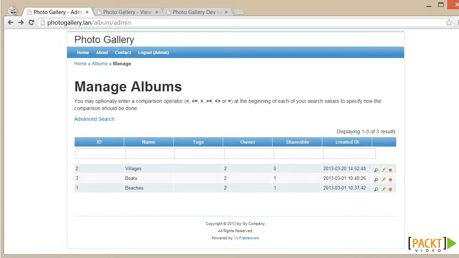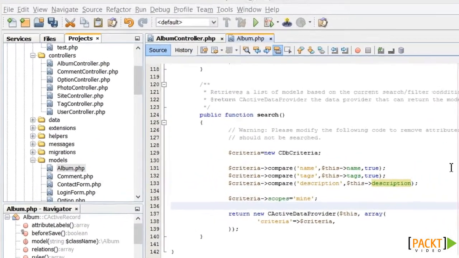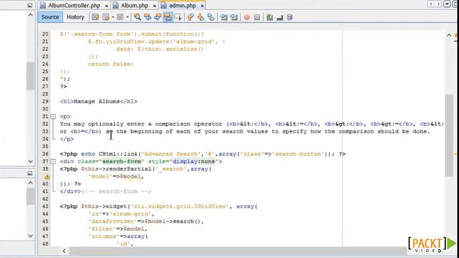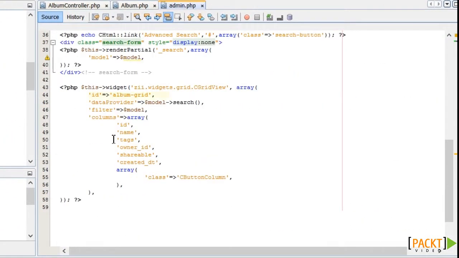Okay, now moving on to the GridView itself, which is used in the View's album admin form. The grid ID is used by the Ajax request and, as with standard HTML, must be unique in the current page. The data provider refers to the model method, which returns the populated CDataProvider object, and in this case, we're using the search method. The filter determines which model instance will be used by the grid to store the filter values. Normally, this would be the same model instance as the data provider.